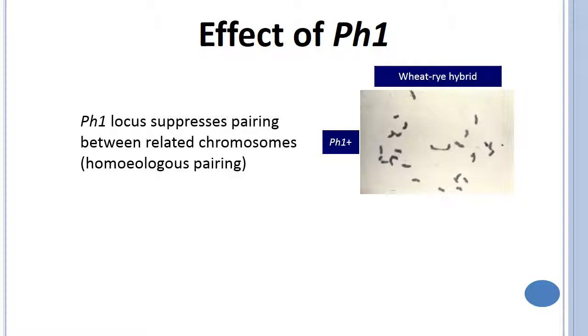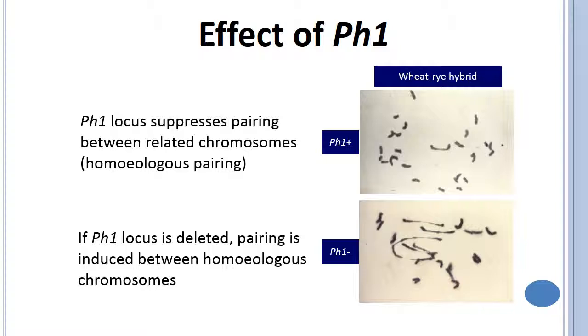Due to the suppression by the Ph1 gene on the long arm of the chromosome, wheat's genome complexity is not like a typical diploid, but if wheat is crossed to some other related species or related genera, like in the wheat-rye hybridization system, because of this Ph gene the crosses will be unsuccessful. For this, understanding homologous and homeologous pairing is very essential. Whenever the Ph1 locus is deleted, pairing is induced between homeologous chromosomes.